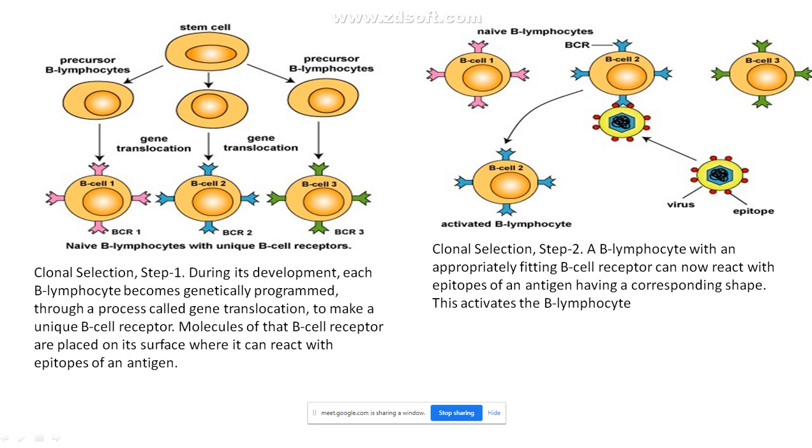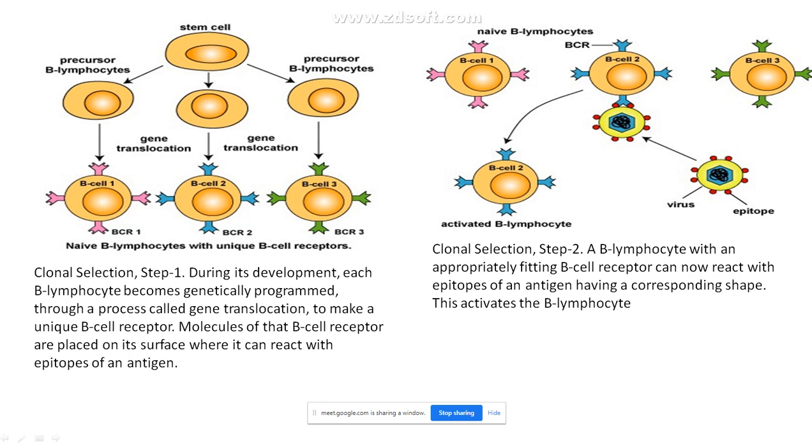So now what happens is, these naive B cells in the bone marrow are genetically programmed to form an antibody. Each of the B cells produced by our B lymphocytes is unique by itself. Many types of B cells are produced, but each has its own uniqueness and its own specificity.